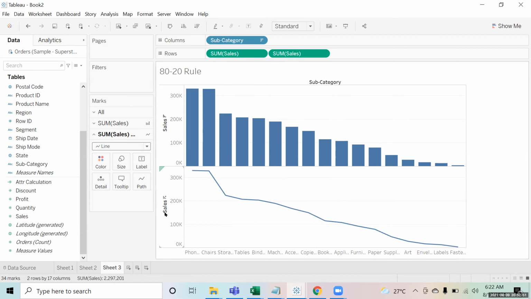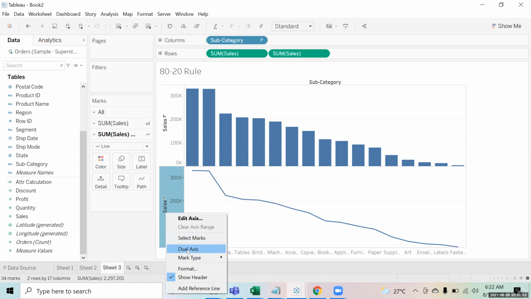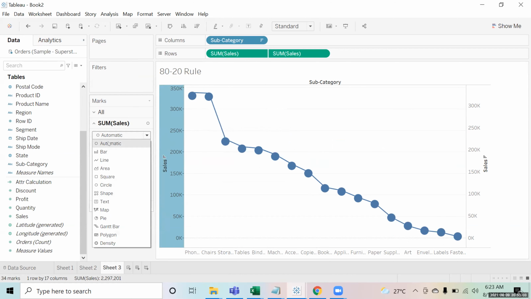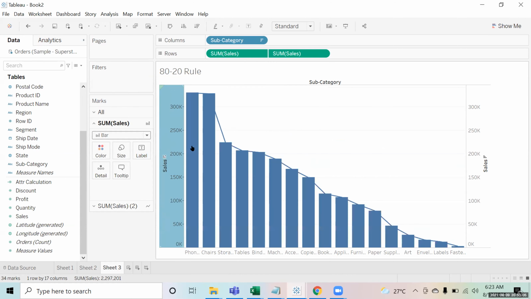And then I bring a dual axis over here. I convert it into a dual axis chart, so the charts will just overlap. When you overlap these charts, the above chart got changed into bubble by mistake, so just convert it back to a bar chart. Just do this part up till here, then it's just one single step that we need to do.